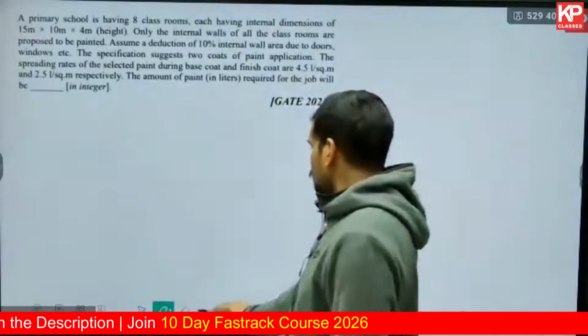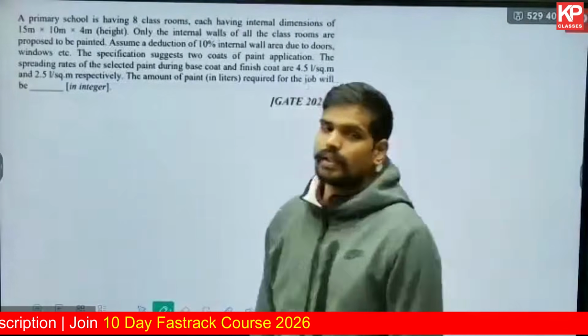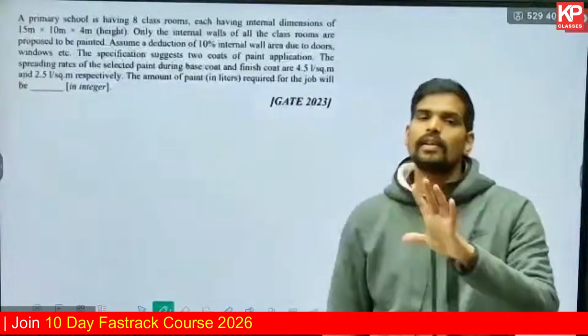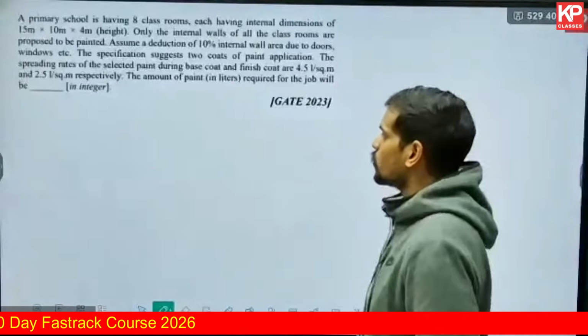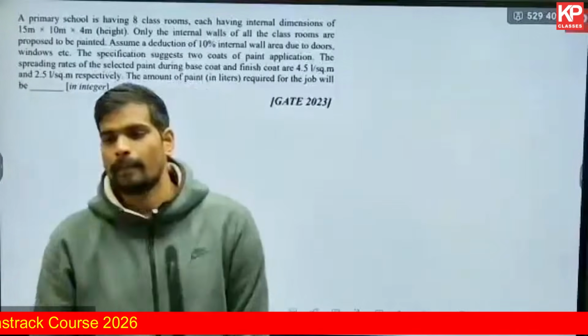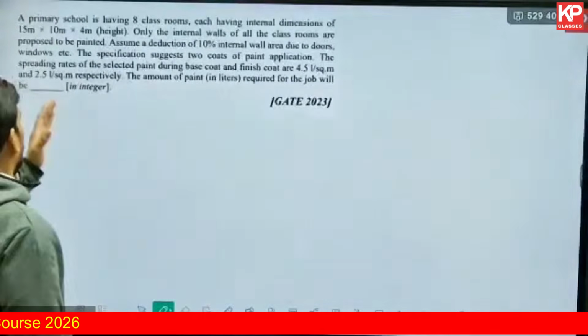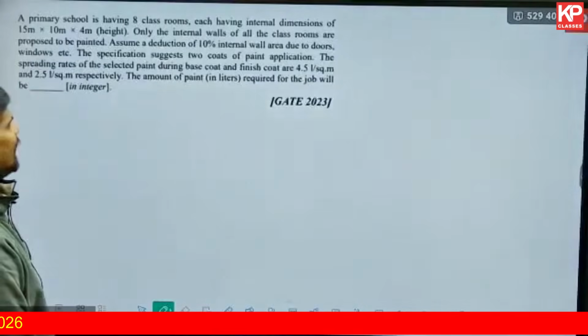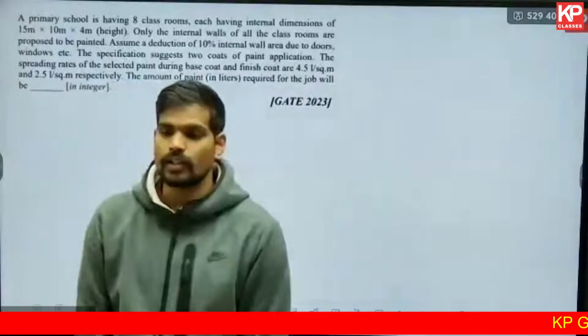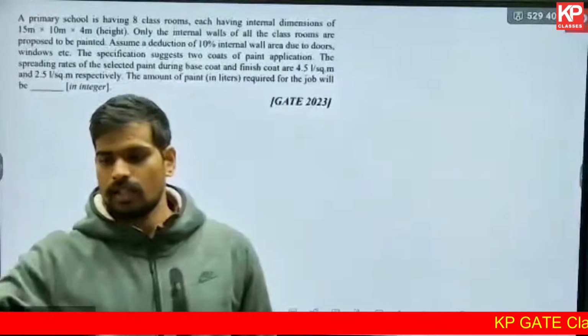This is also an area based question, but this is based on painting. Similar concept, similar calculation you need to apply here also. A primary school is having 8 classrooms. So first let us read the question.